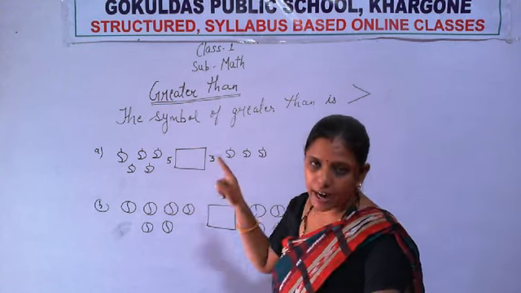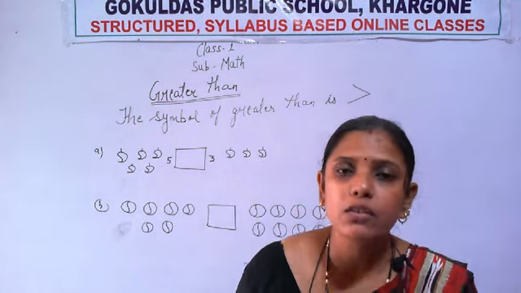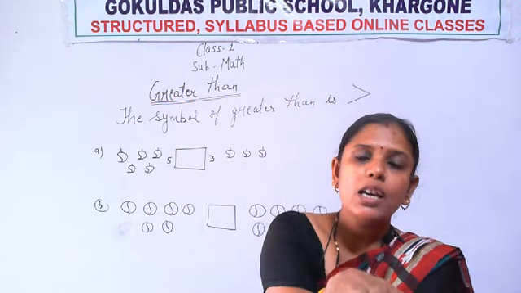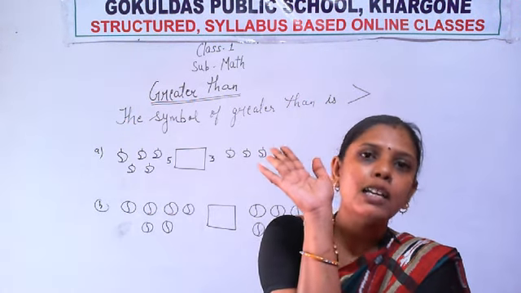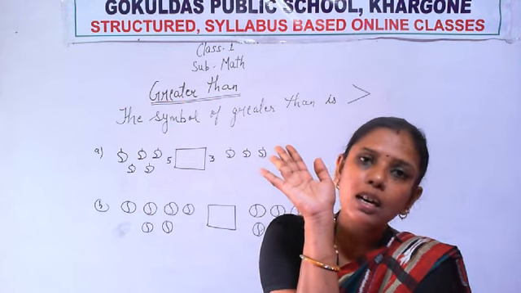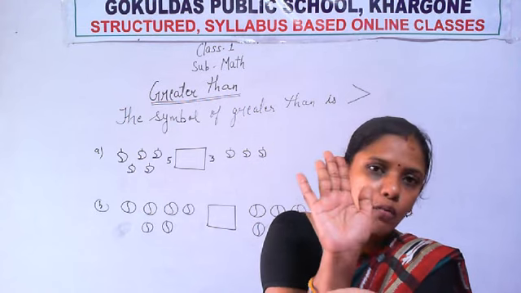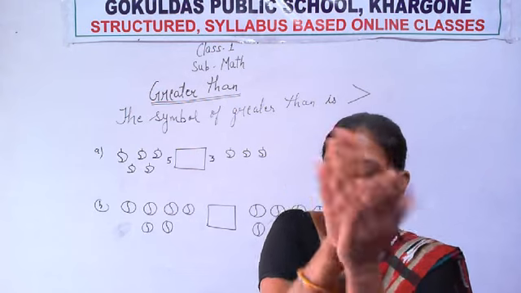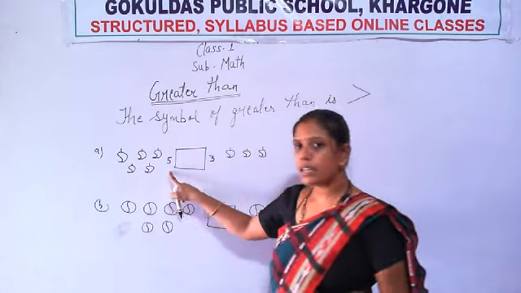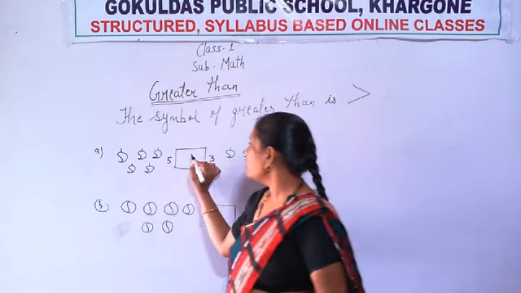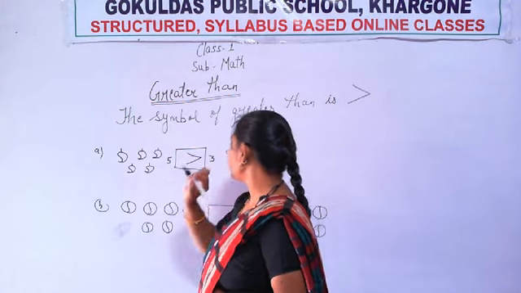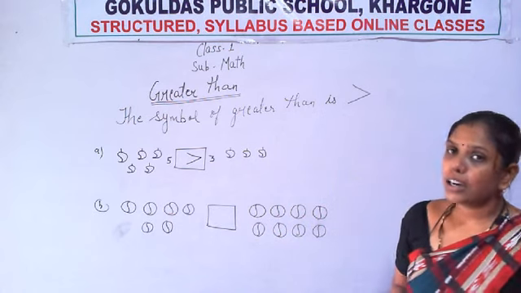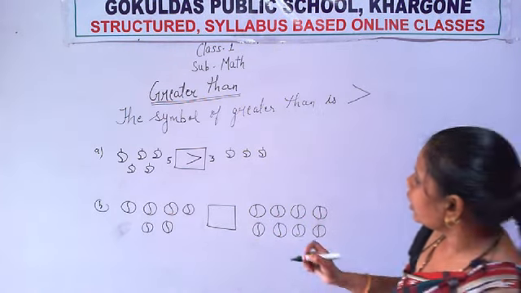So what I told you, that the crocodile always likes to eat the greater number. The mouth of the crocodile is always open towards the greater number to eat it. So see, this number is greater and this number is smaller. So the crocodile mouth wants to eat the number 5. He wants to eat the greater number. Now see the next.